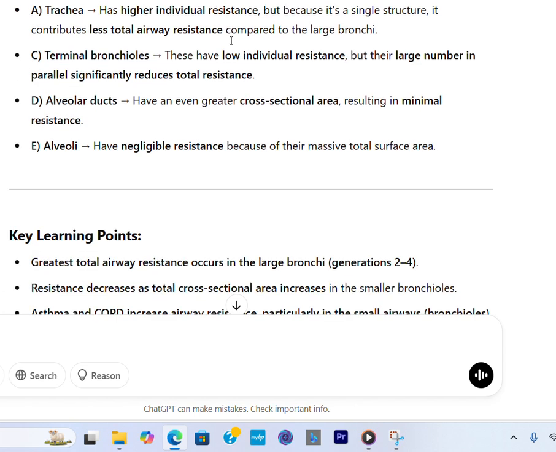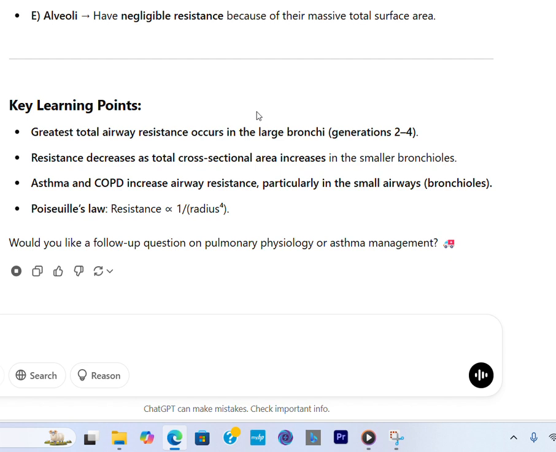Key learning points. Greatest total airway resistance occurs in the large bronchi, generations 2 to 4. Resistance decreases as total cross-sectional area increases in the smaller bronchioles. Asthma and COPD increase airway resistance, particularly in the small airways, the bronchioles. Poiseuille's law: resistance is proportional to 1 over radius to the fourth power.